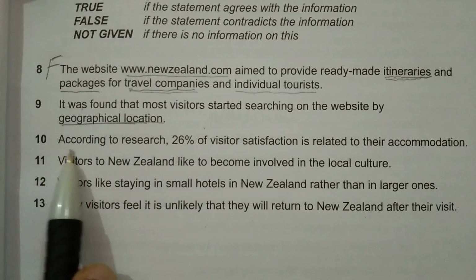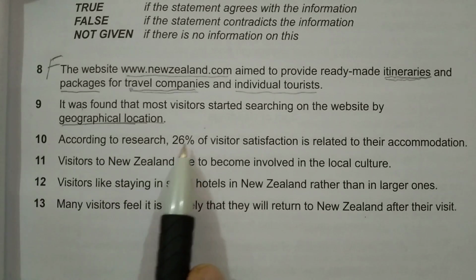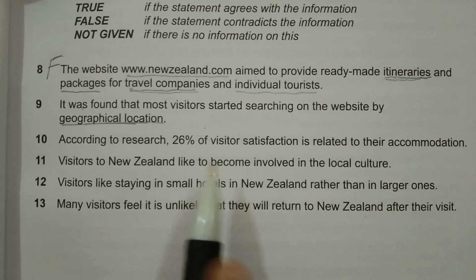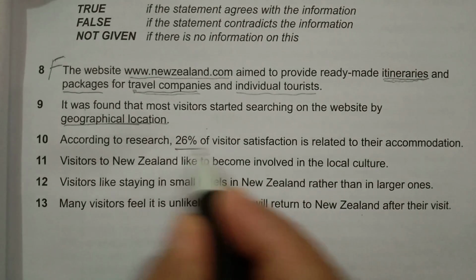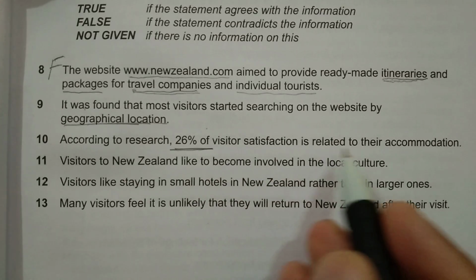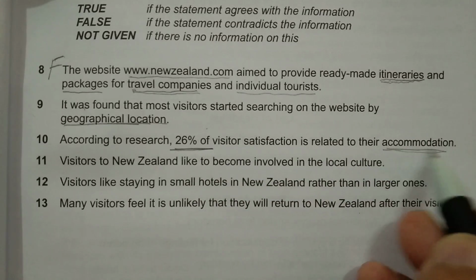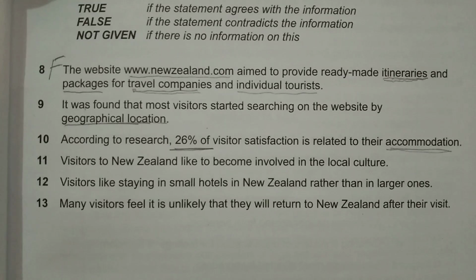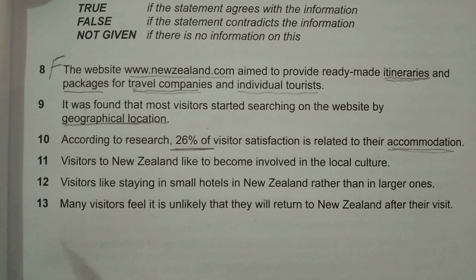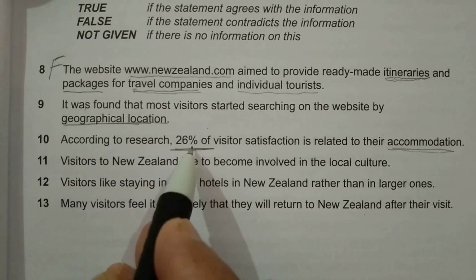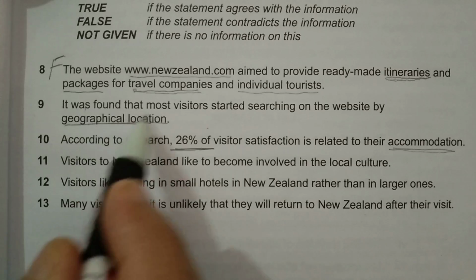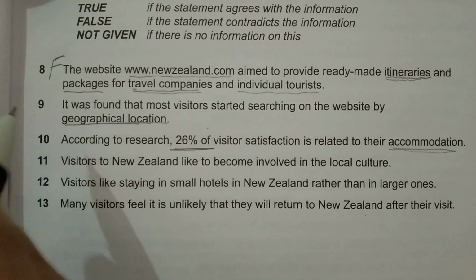Because after that I am able to get the answer to the next question. According to research, 26% of the visitors' satisfaction is related to their accommodation. 26% is the keyword here. 26% of visitor satisfaction is related to their accommodation. So 26% of visitors were satisfied because they found the accommodation very nice over there. If I get any detail related to this, and before that I am not able to find any detail related to the previous question, then I will mark this not given.